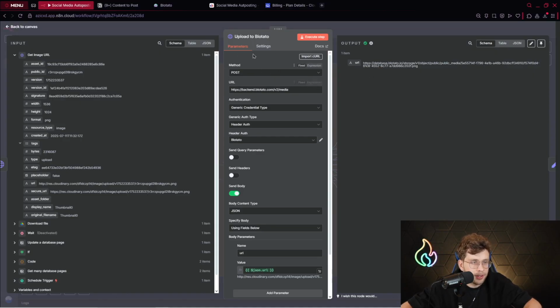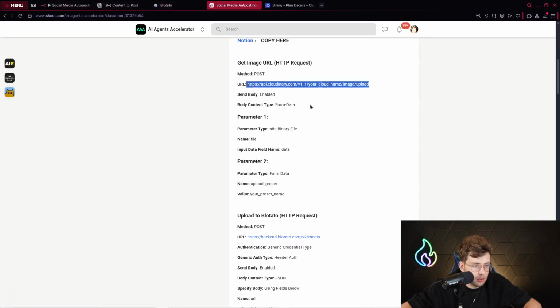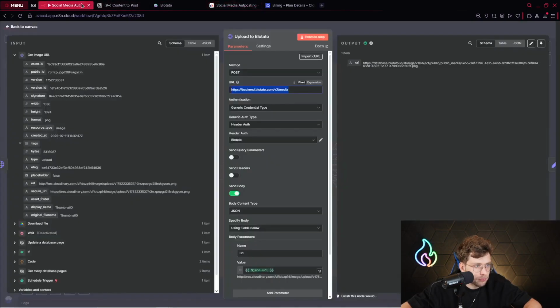And for that, what we do, method is post. The URL is this one. So simply we provide this URL. You can copy it from here. We choose generic credential type, header authentication, and now we need to connect our credentials.